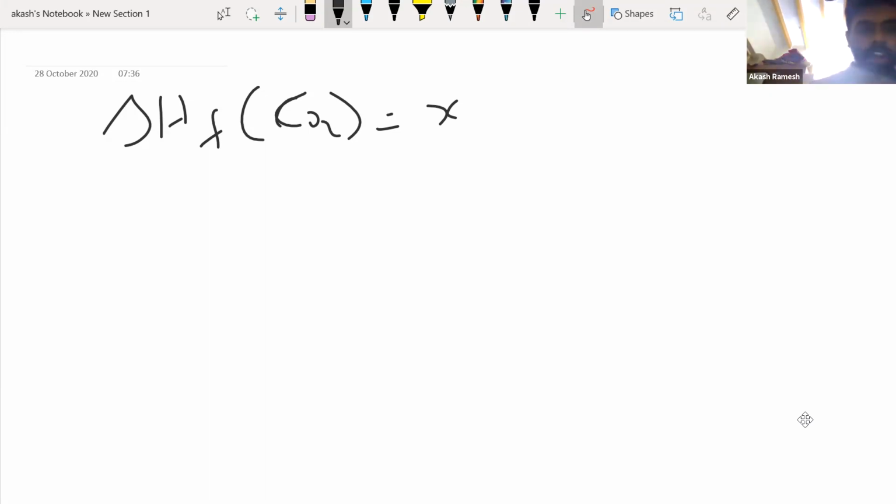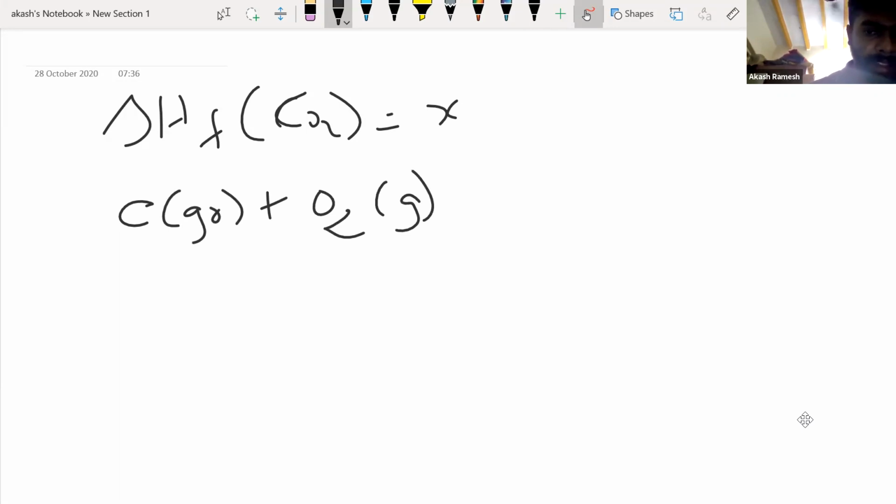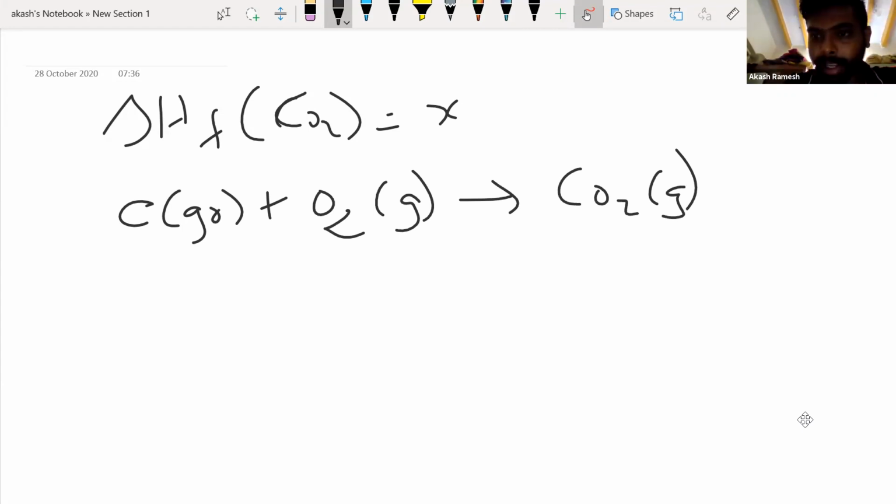We already saw this, but again: carbon in the form of graphite plus O2, in the form of a gas, will form CO2 in the form of a gas. And this is not the end. You have to write the enthalpy value along with this. For this, the enthalpy change is X.